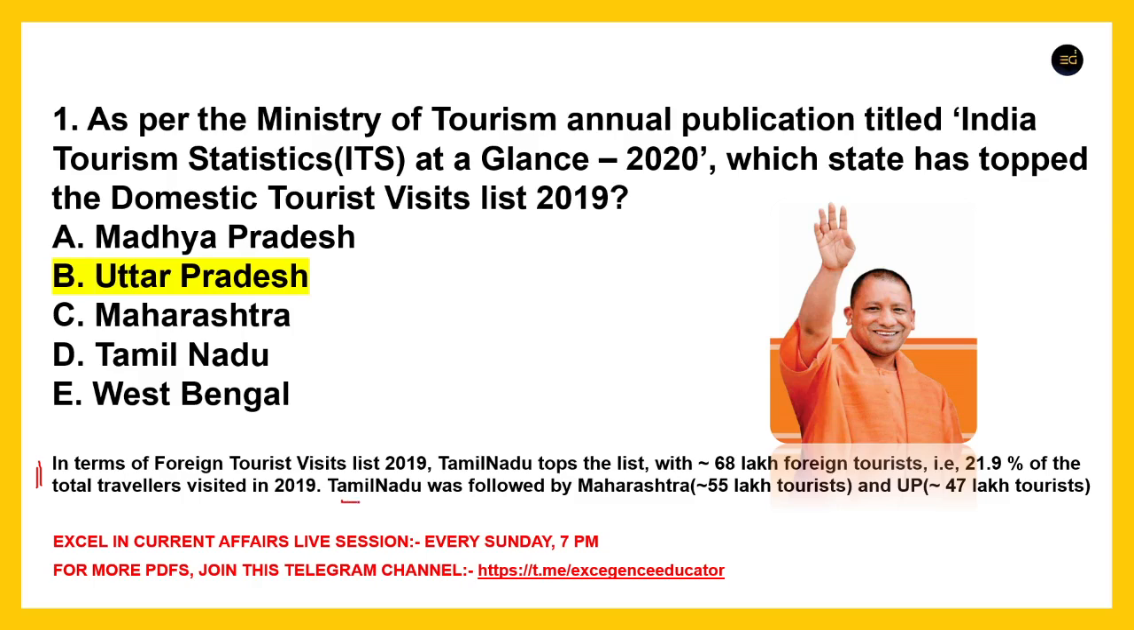So Tamil Nadu, in terms of foreign tourist visits, it is Tamil Nadu at the top, and in case of domestic tourist visits, Uttar Pradesh is at the top. So you have to note down both of these facts and keep them in mind. For foreign tourist visits, Tamil Nadu is at the top, after that Maharashtra at second place, and then Uttar Pradesh.